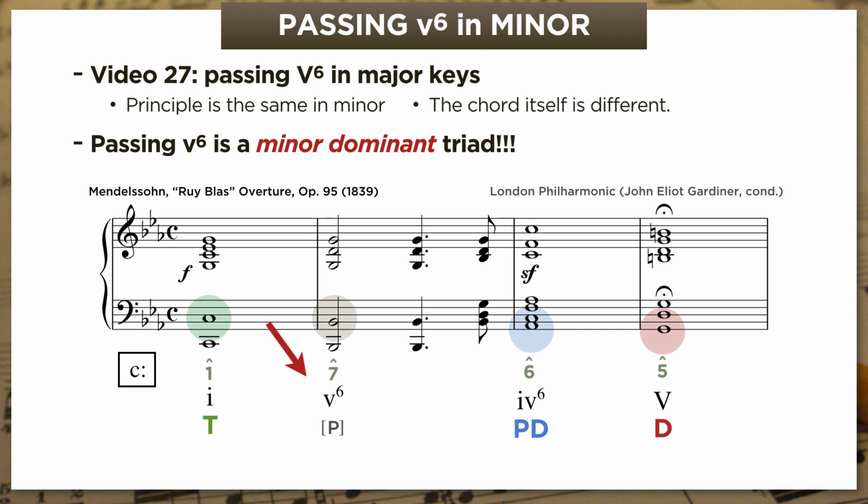Now, I want to be very clear here. The dominant at the end of the phrase, at the half cadence, is not a minor triad, it's a major triad. It contains a leading tone and has an actual dominant function. The minor dominant doesn't ever get used in root position, let alone at a half cadence. It's just used as a non-functional passing chord.